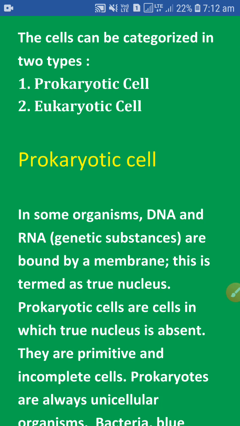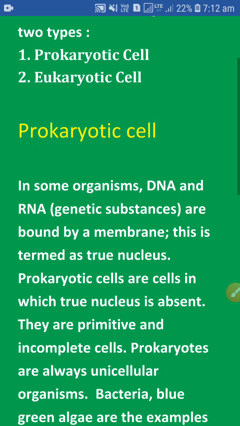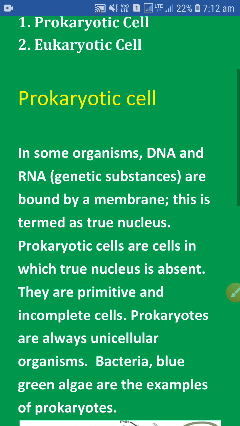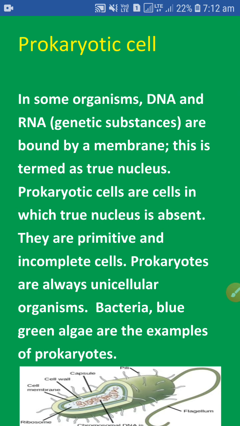In prokaryotic cells, in some organisms, DNA and RNA, these genetic substances, are bonded by a membrane. This is termed as true nucleus. Prokaryotic cells are cells in which true nucleus is absent. They are primitive and incomplete cells. Prokaryotes are always unicellular organisms. Bacteria and blue-green algae are the examples of prokaryotes.